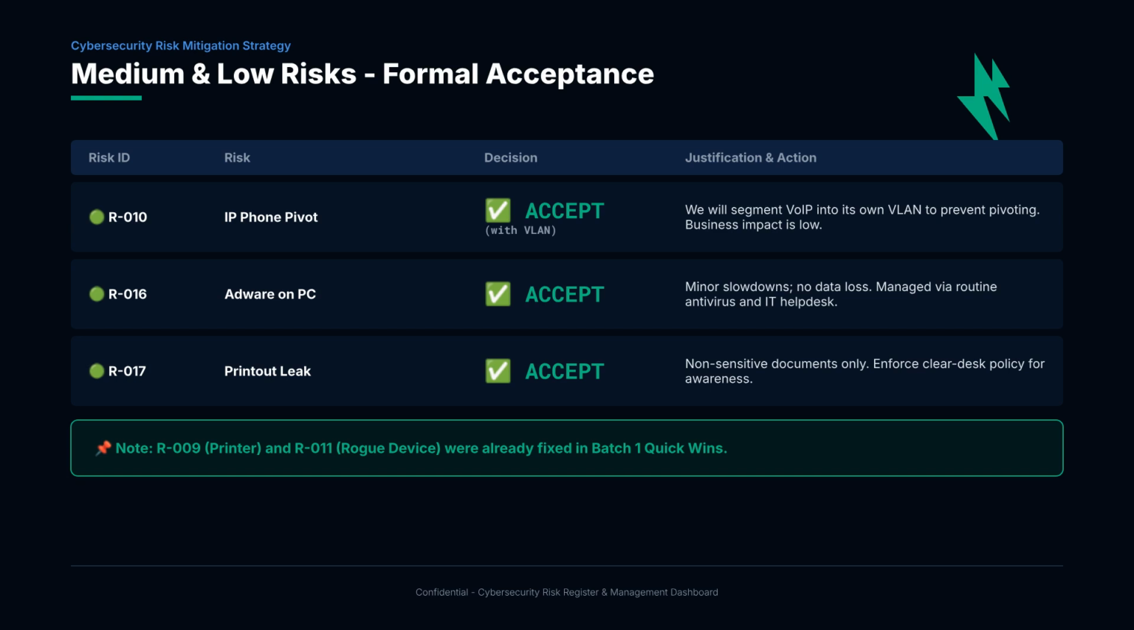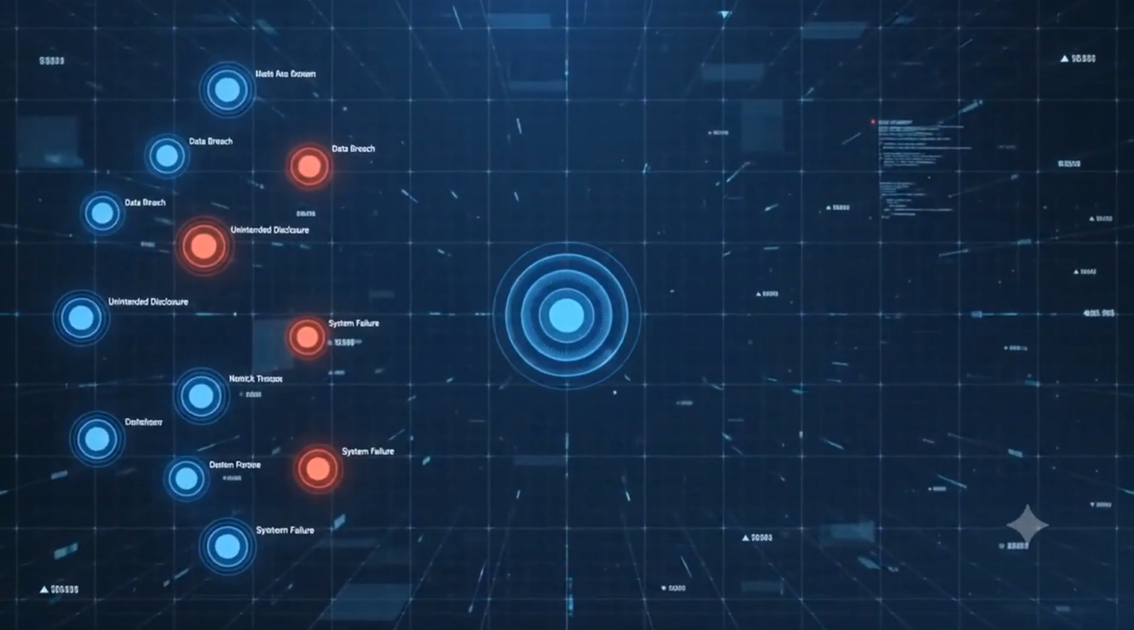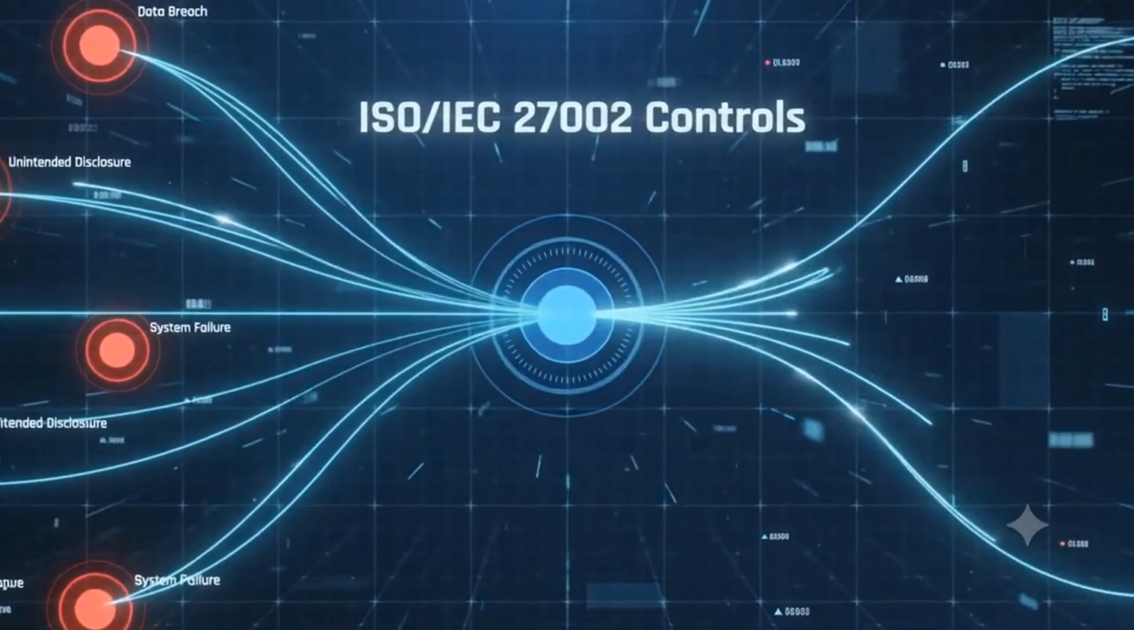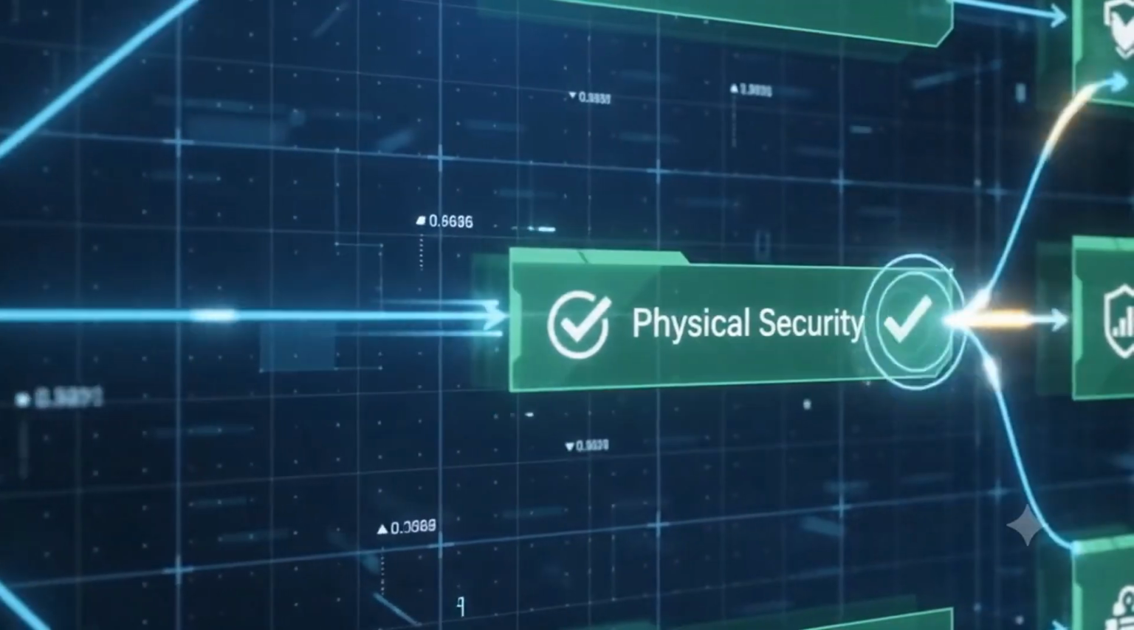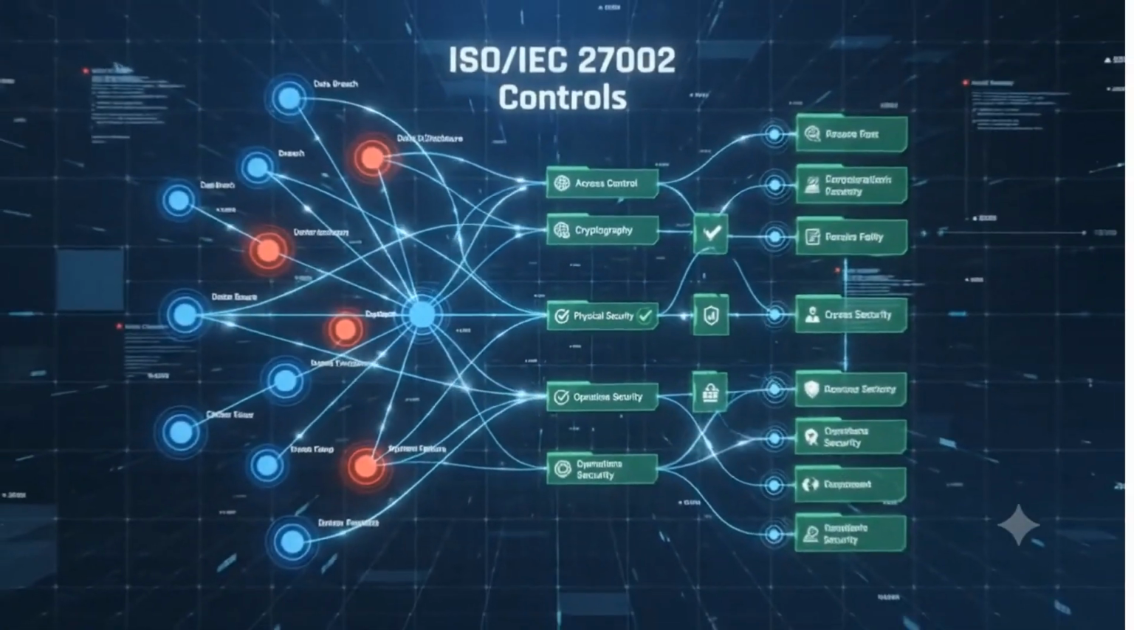R017, non-sensitive printouts, is accepted. We simply enforce a clear desk policy to ensure meeting agendas aren't left in the printer tray. Remember, R009 printer and R011 rogue device were already fixed in our quick win batch. We map identified risks directly to ISO 27002 controls. This ensures a comprehensive and compliant security posture.